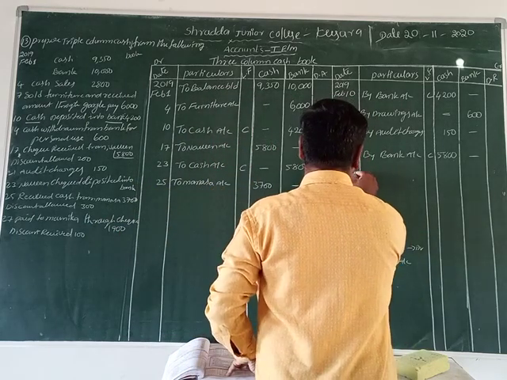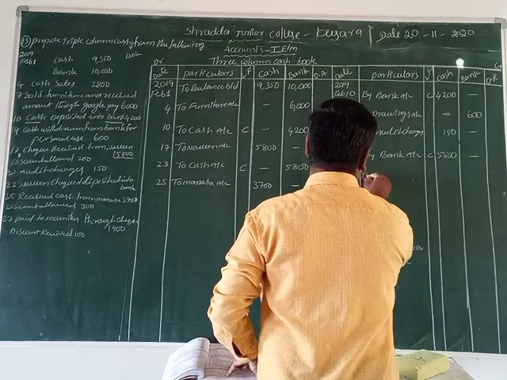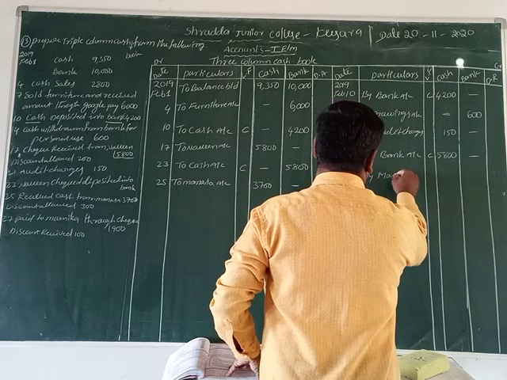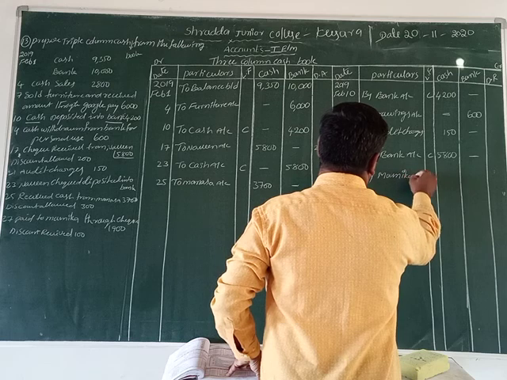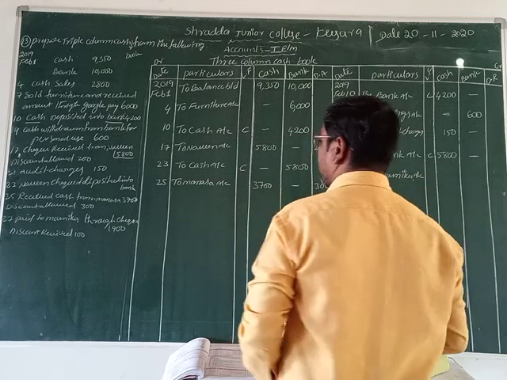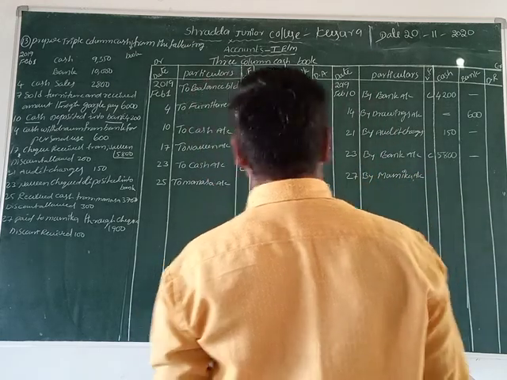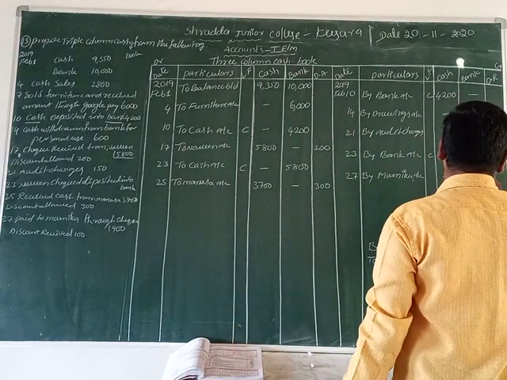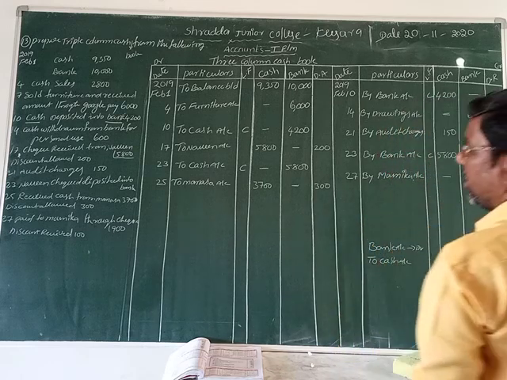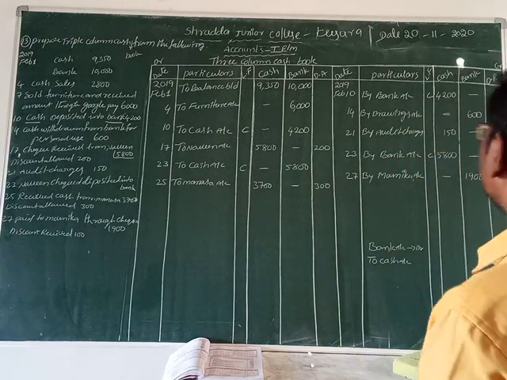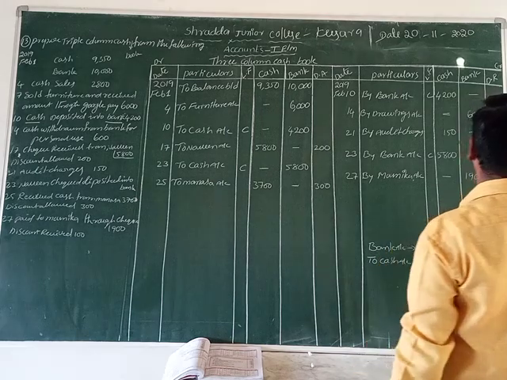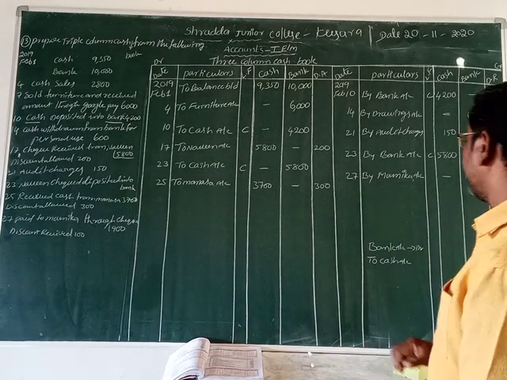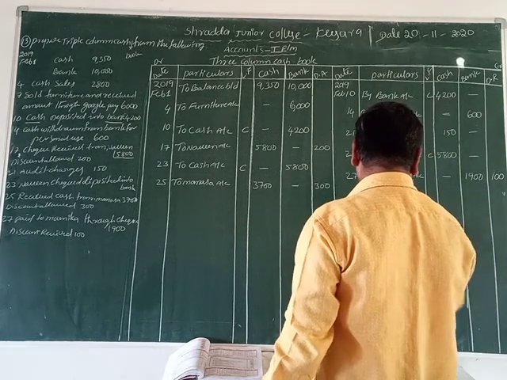Write down here the 27th date, by Monica account. What is the value of the check, friends? 1,900. We can write in the bank column 1,900 rupees. Now what is the discount received, friends? 100 rupees. In the discount received column, we can write 100 rupees, isn't it?